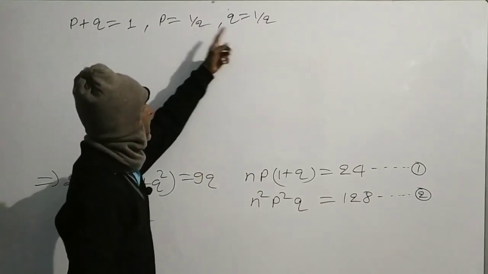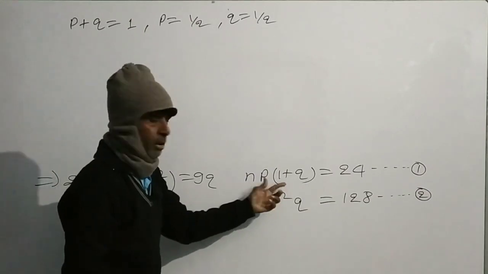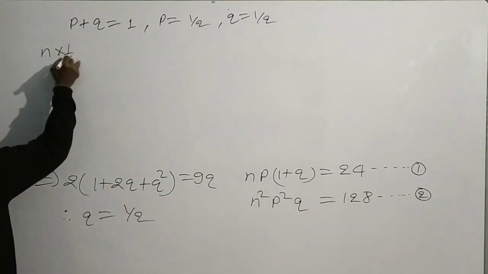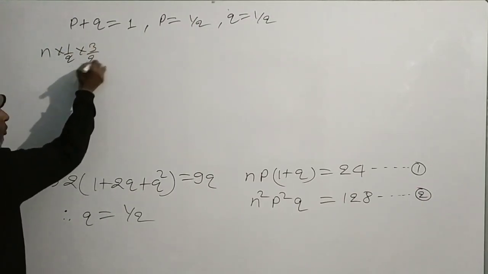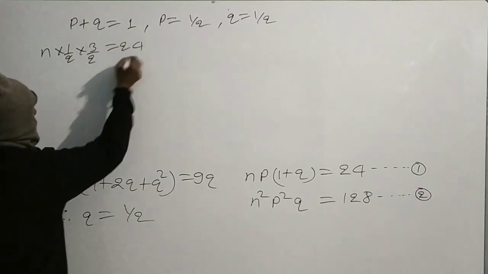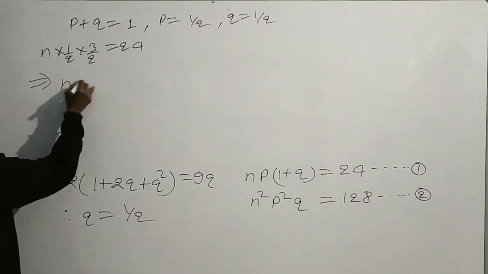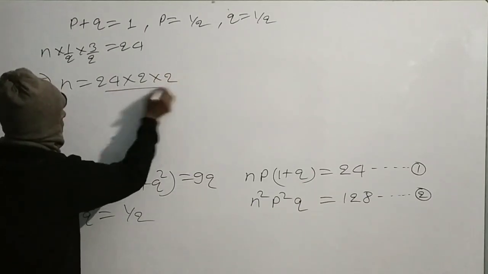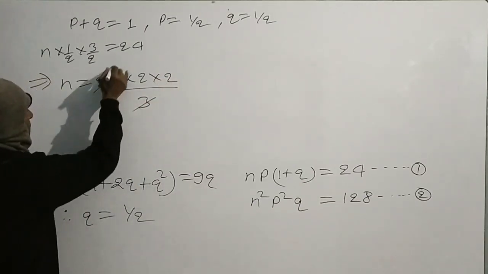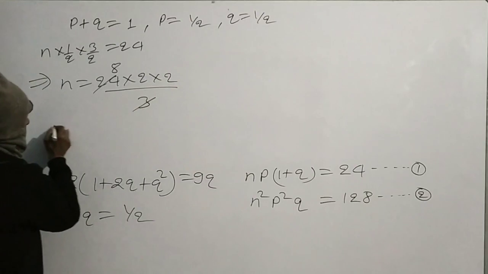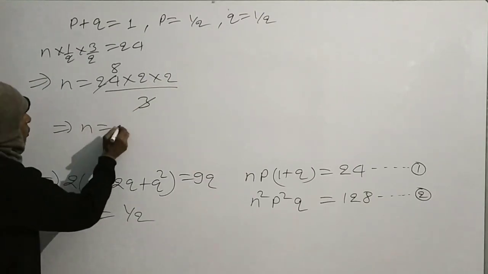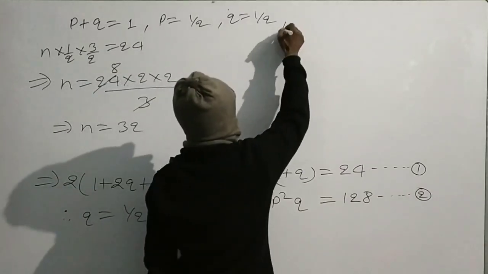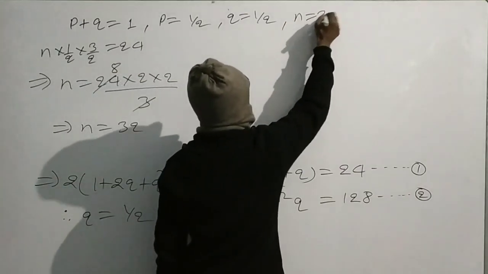Putting this value of p and q in equation 1, we get n times 1 by 2 times 3 by 2 is equal to 24. This implies n is equal to 24 times 2 times 2 by 3 times 2, which is 8. This implies n is equal to 32. The value of n is 32.